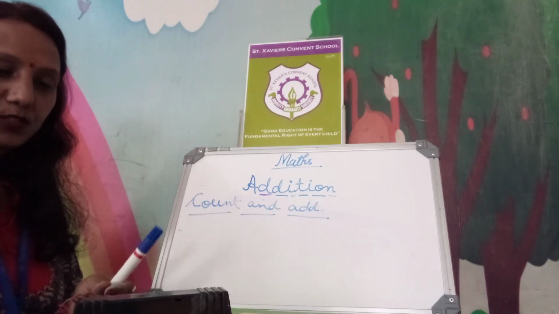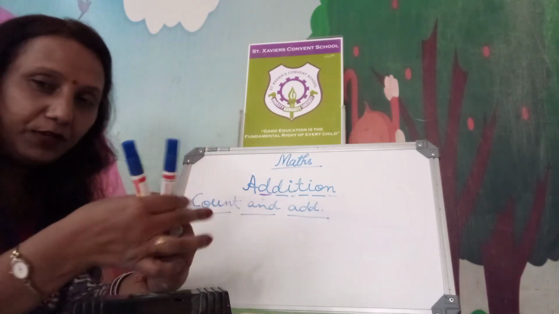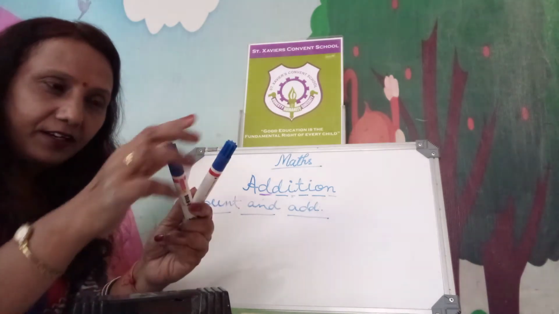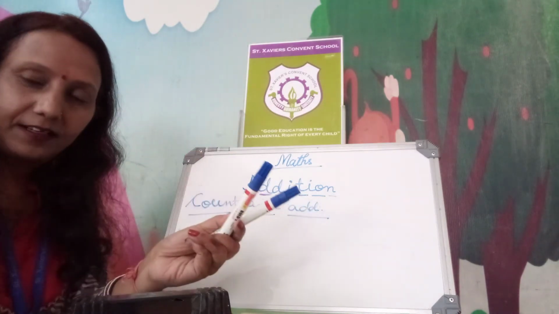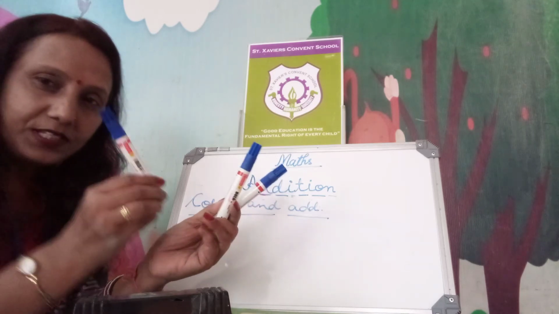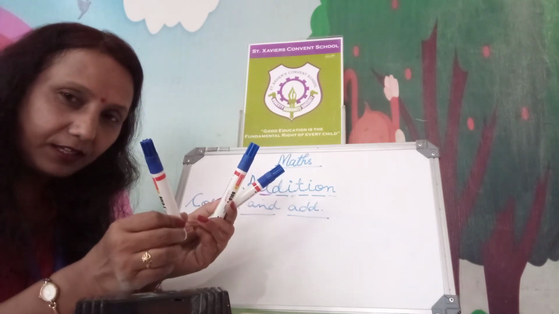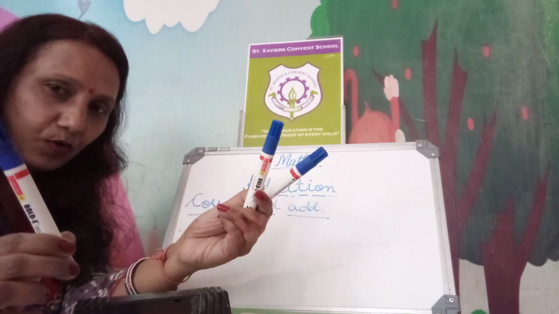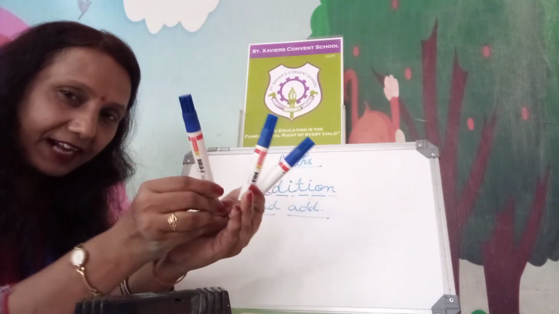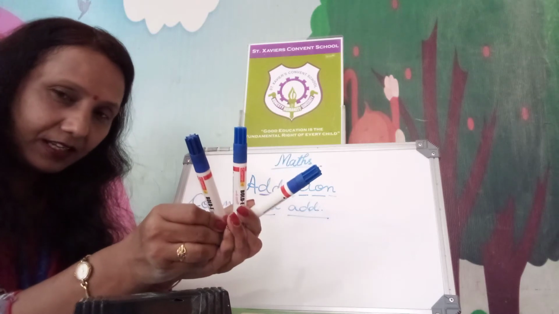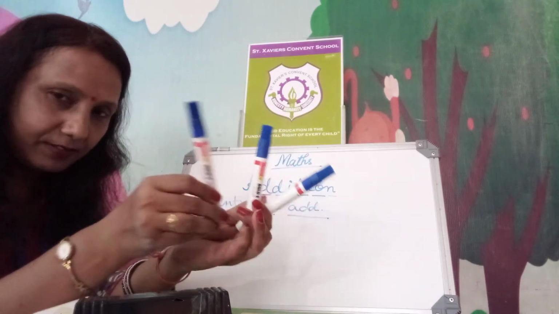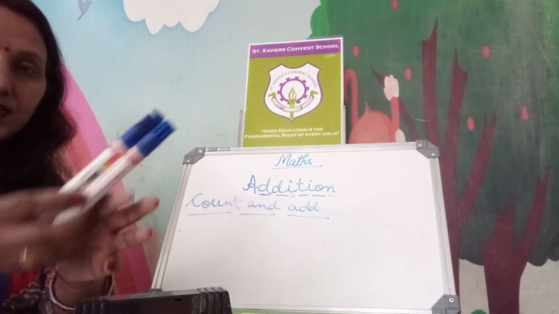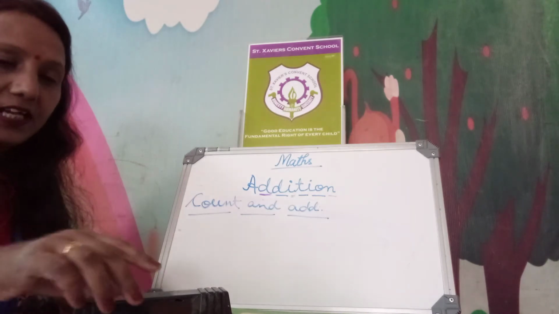Again, just showing you. How many crayons, count? 1, 2, one side. How many crayons on the other side? 1. So 2 and 1. When we add, it will become 3. 2, 1. It will become 3. This way you can count through pictures also.